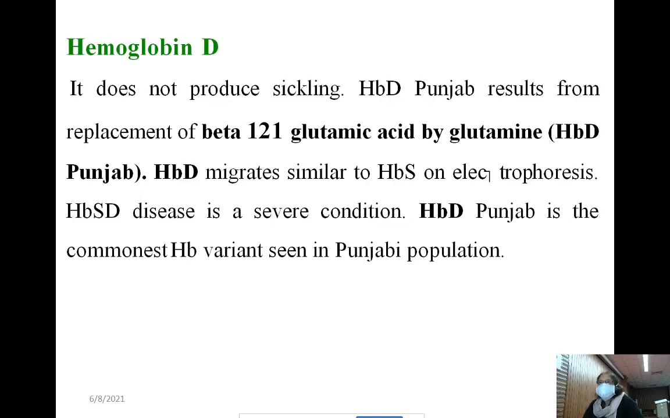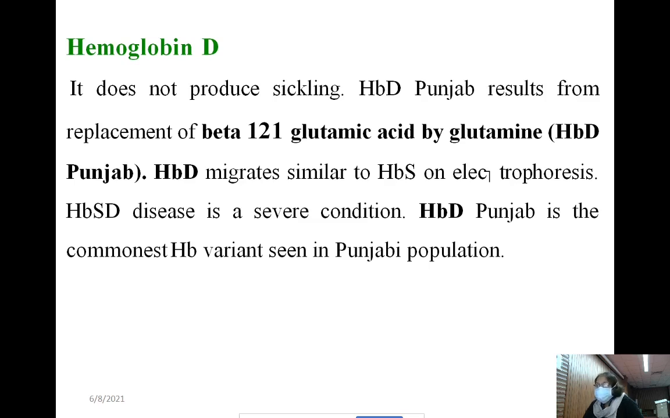Now hemoglobin D. Hemoglobin D does not produce sickling. Hemoglobin D Punjab results from replacement of the beta 121 glutamic acid by glutamine. That hemoglobin D migrates similar to hemoglobin S on electrophoresis. S and D double heterozygous disease is a severe condition. If hemoglobin D coexists along with hemoglobin S, the clinical manifestation will be very severe.